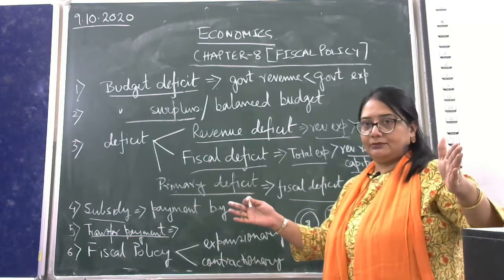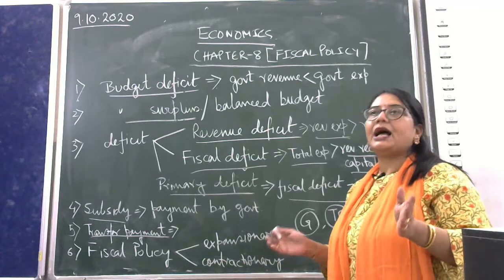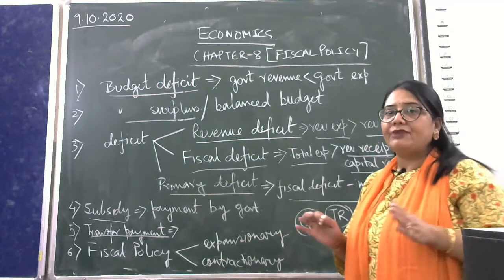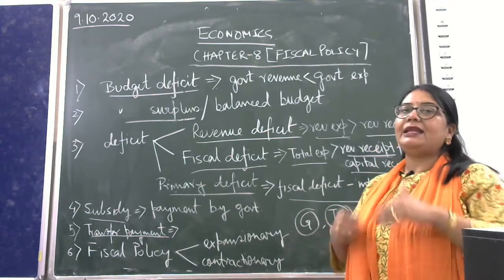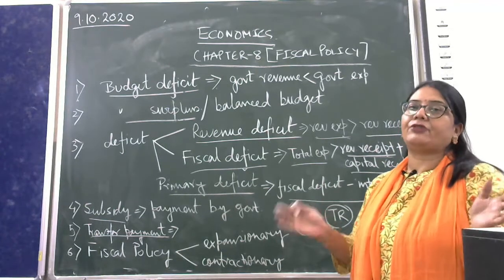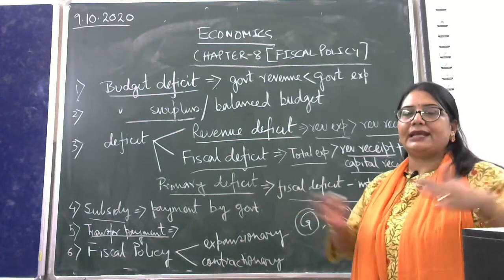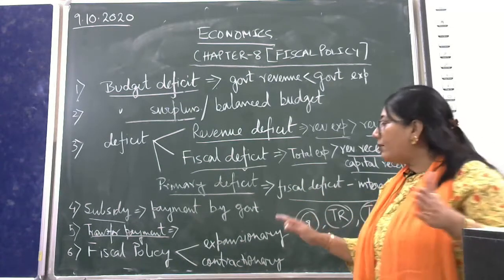Expansion is done. I repeat, expansionary fiscal policies are those policies by which the government can increase income and employment opportunities in the country. That's why it is expansionary in nature. It is increasing, expanding.